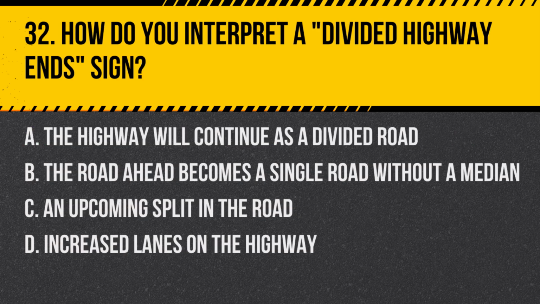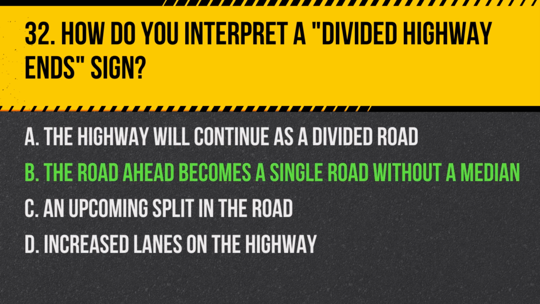Question 32. How do you interpret a divided highway end sign? A. The highway will continue as a divided road. B. The road ahead becomes a single road without a median. C. An upcoming split in the road. D. Increased lanes on the highway.